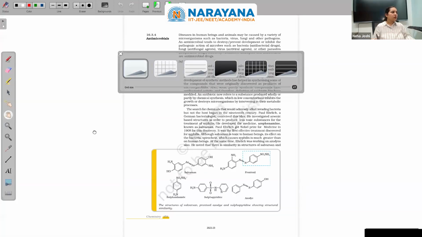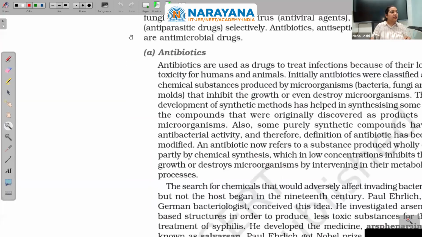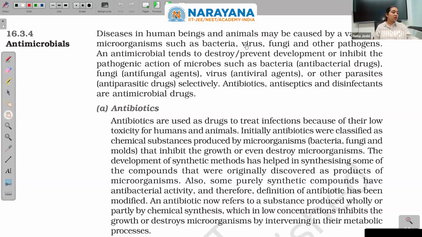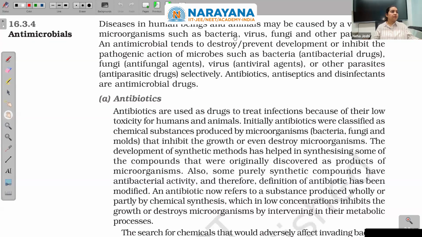antimicrobials. What are these antimicrobials? Let us start that. Diseases in human beings and animals may be caused by a variety of microorganisms such as bacteria, virus, fungi, and other pathogens. Different things like these can cause disease in us.